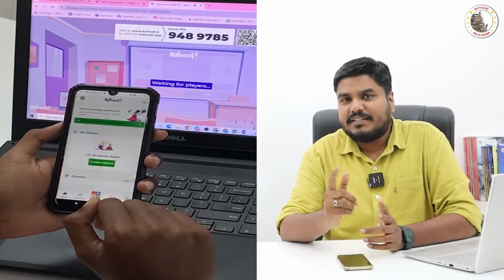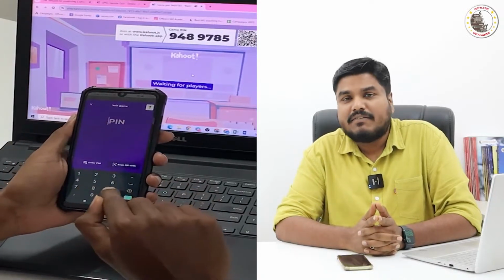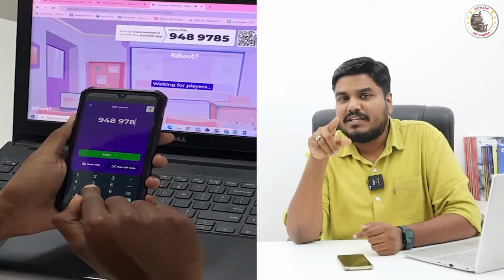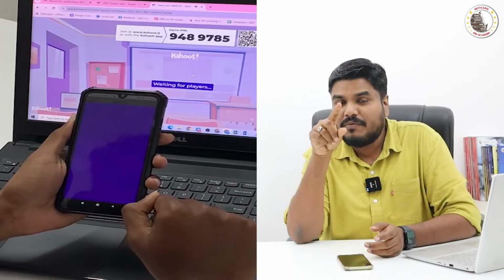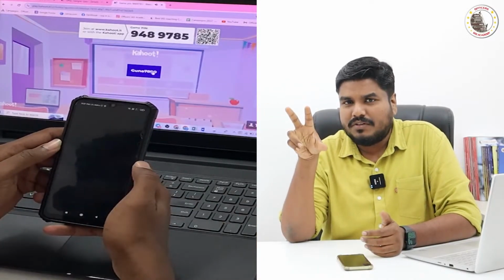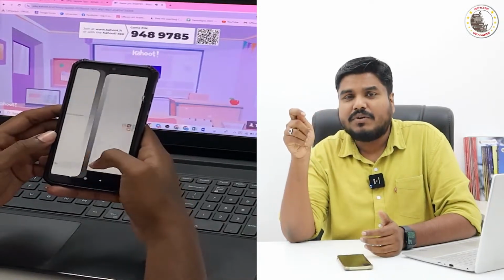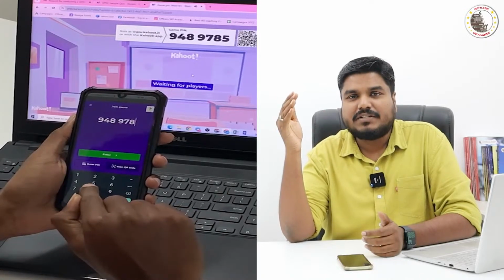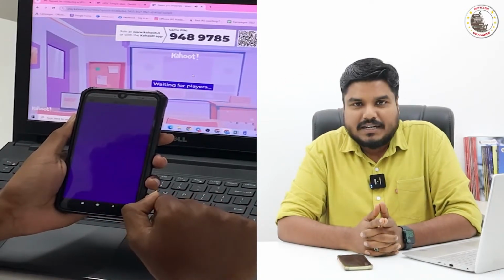So every Saturday at 6 p.m. in the live video, I will be giving you a 7-digit PIN. So you have to enter that 7-digit PIN in your installed Kahoot application. Or we will give you a QR code. If you are not interested in installing the application, you can scan the QR code in the web browser. You can open the web page, and in that you can enter this 7-digit PIN number and participate in this quiz program.